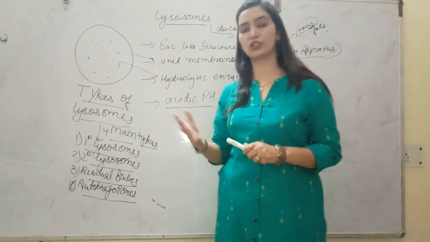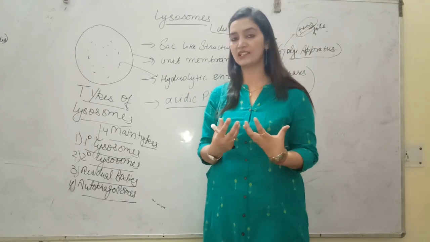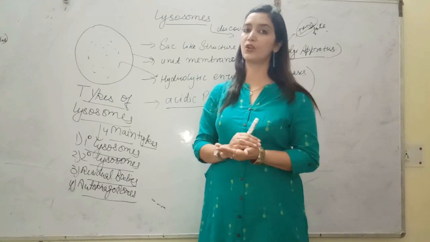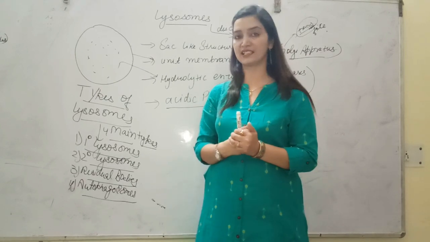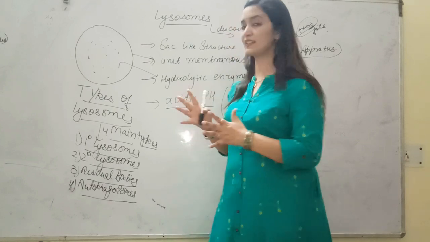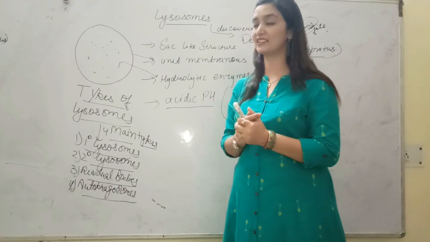Students, what is the function of these lysosomes? They help to digest materials present inside the cell, and sometimes waste materials accumulated inside the cell. So they act as a cleansing agent inside the cells.